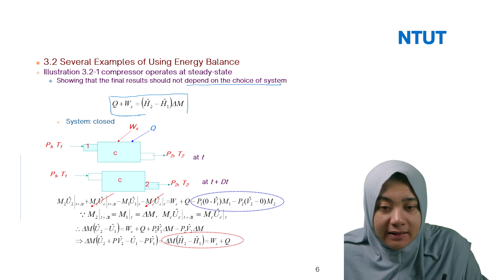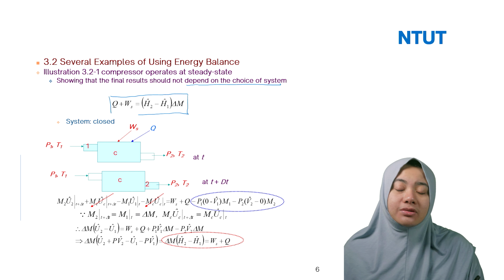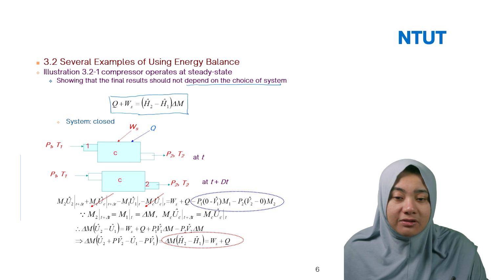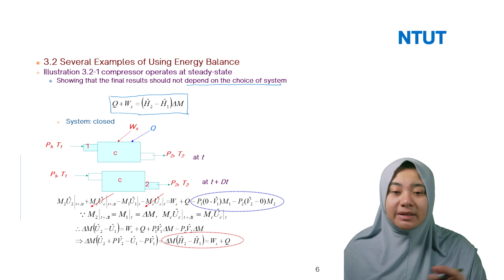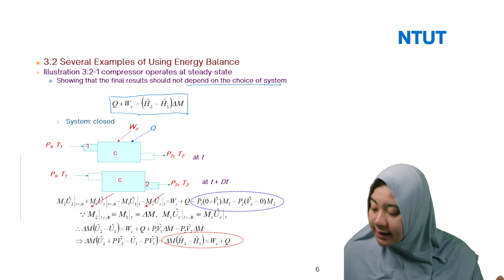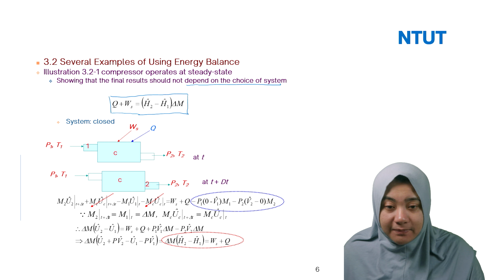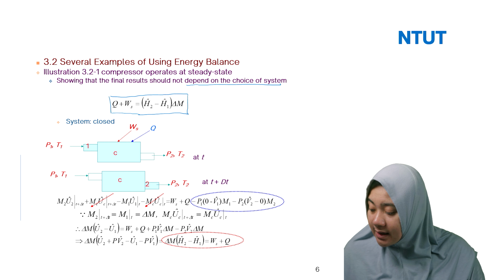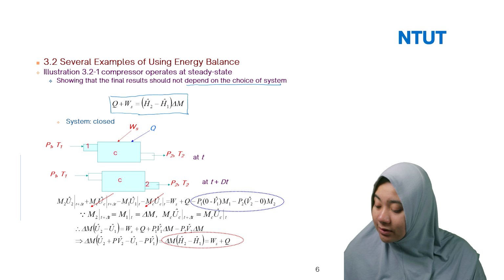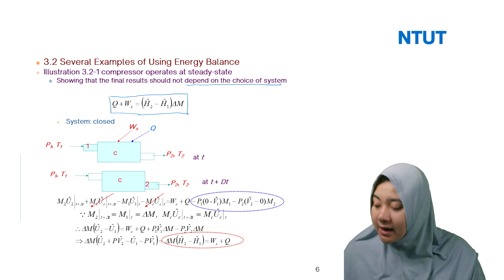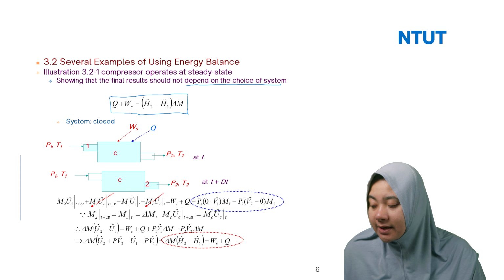For example, if I choose the open system, can I get a similar equation? If I choose the closed system, what happens with the calculation? This delta M is the mass of the gas that has flowed in and out of the system at the time delta T. Establish this result by part A.